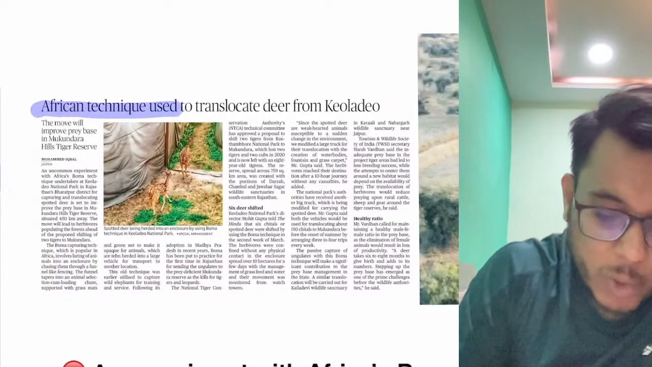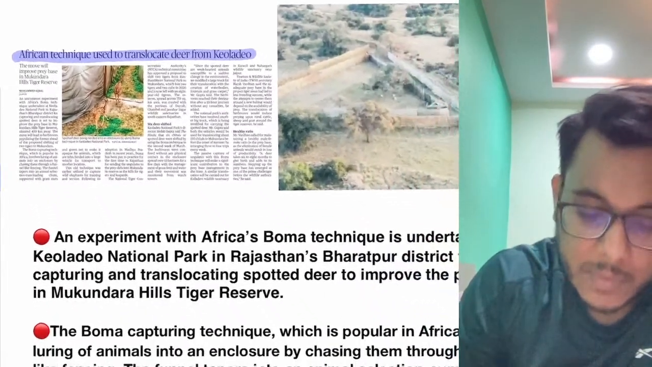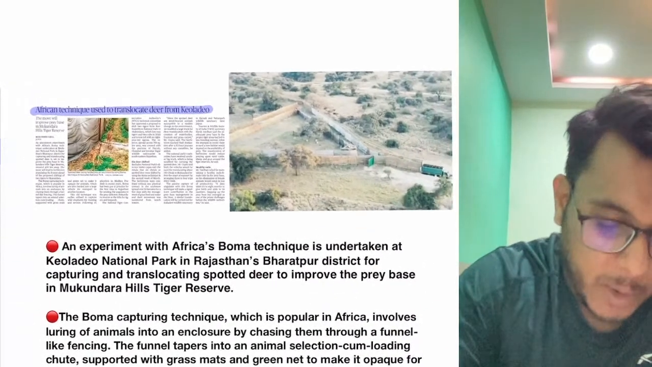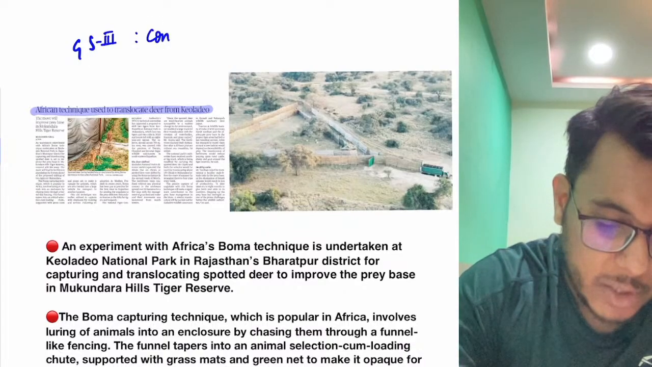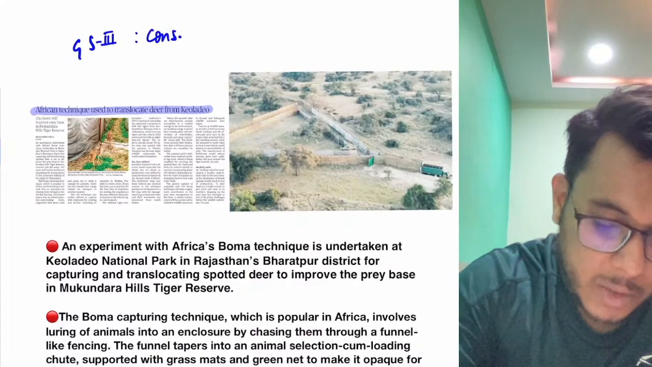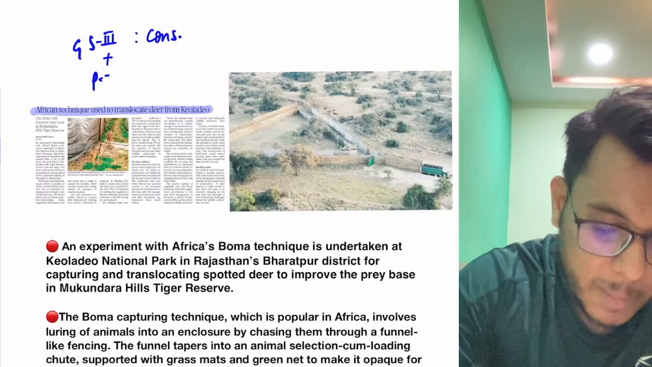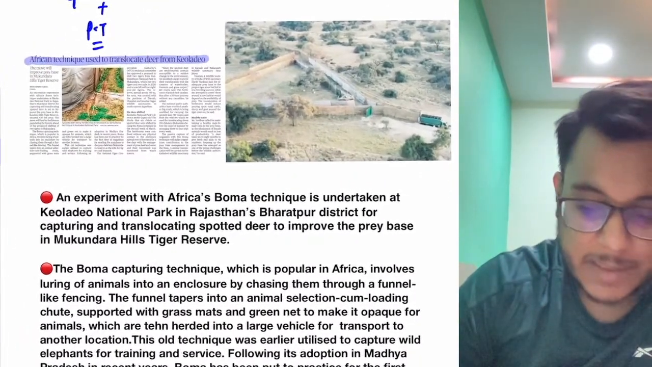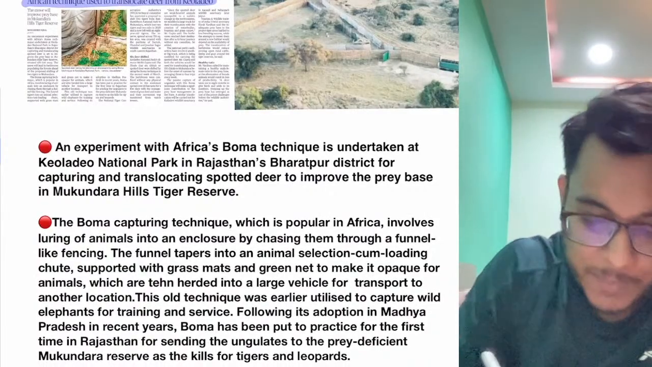African technique used to translocate deer from Kyolo Deo. Now, guys, understand this particular thing: first of all, this article will be important in our GS paper number 3, environmental conservation, and secondly, it will also be important for the prelims examination. Now basically, guys, what is the issue here?